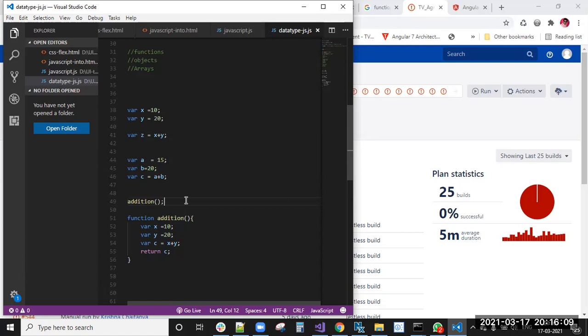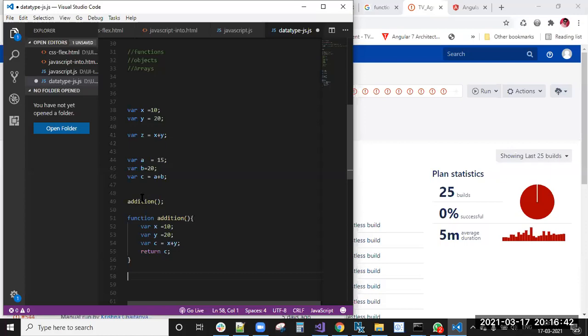Similarly with function execution. If you are calling this function with its name, first, this is only the function declaration. All the function declarations are moved to the top of the JavaScript page. After that, the calling statements execute. So first the declaration is processed and then the call executes. That is function hoisting. This concept we call function hoisting.